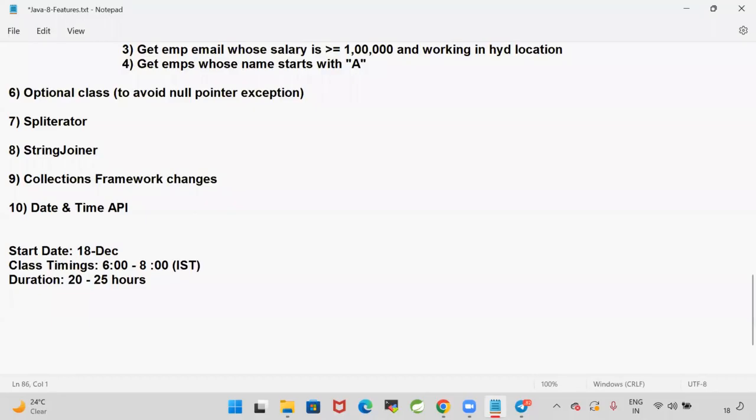You are going to get live classes daily, and you are going to get soft copy material. I have prepared material for 1.8 features, so you will get that, and you will get the backup videos for revision purposes. Live classes, soft copy material plus backup videos will be provided.